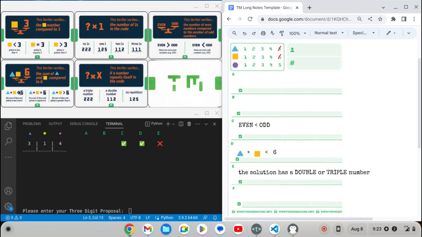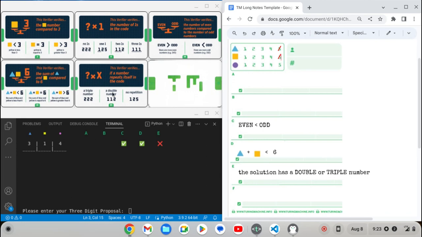The other thing to notice about the criteria cards for today's puzzle is that there's no explicit mention of circle. So somehow circle has to be forced into a specific value. And that could be due to maybe the fact that it could be a double, or maybe it's the lone even. It's just hard to say at this point, but those are the sort of questions that you want to ask in order to think through and get a good second round proposal.